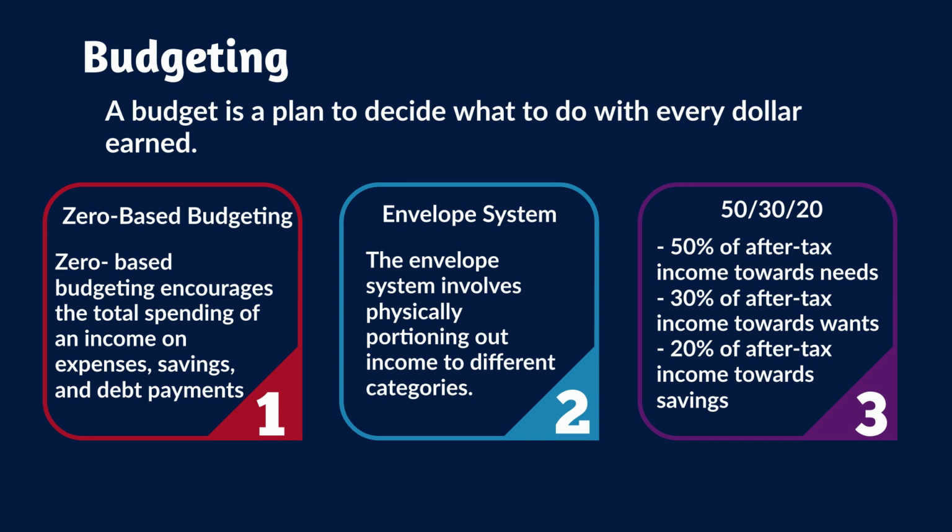After tax, 50% of the income needs to go towards needs, 30% can go towards wants, and 20% can go towards savings. So if your monthly income is $3,000, then $1,500 should go towards needs, $900 should go towards wants, and $600 should go towards savings.